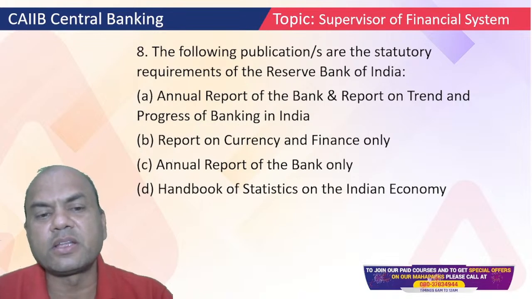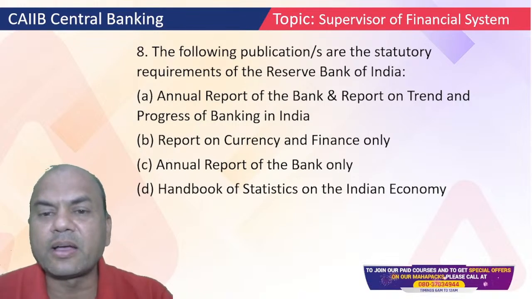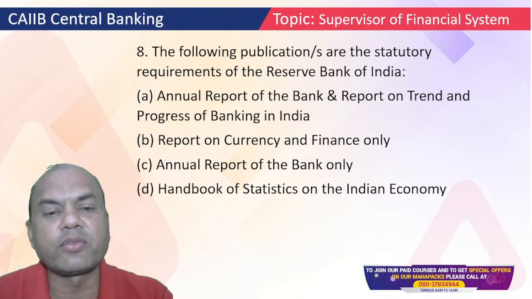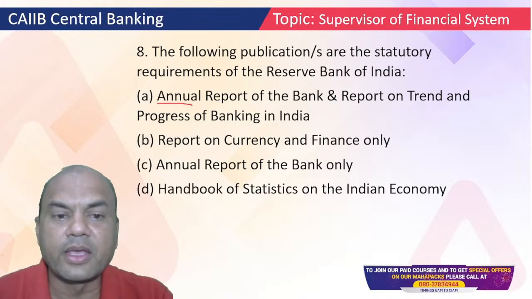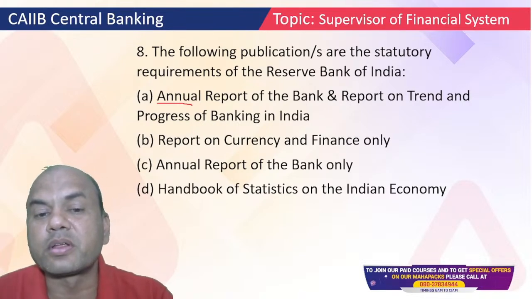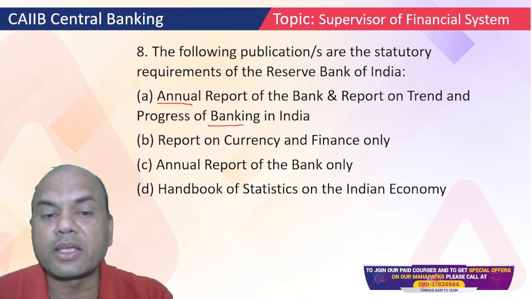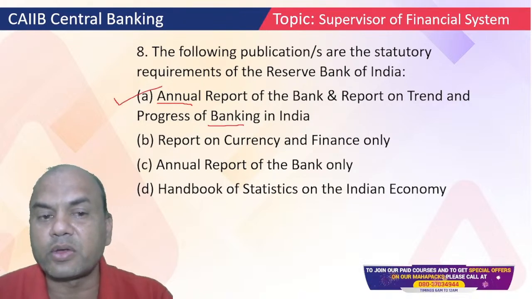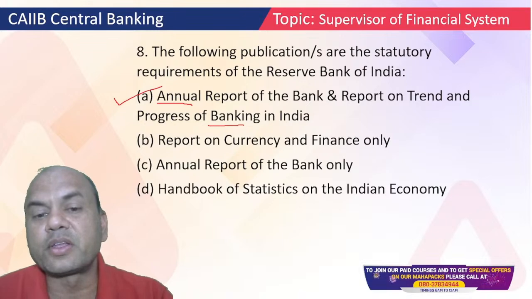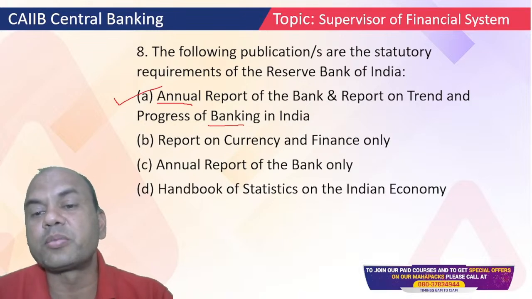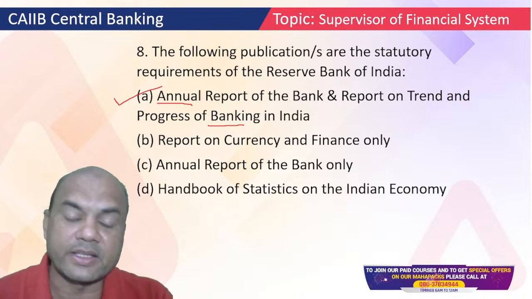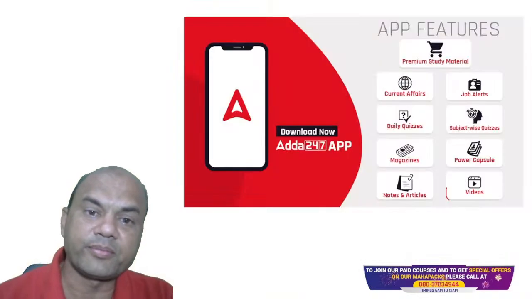What do you think, logically, should be the answer? See here, any company or any institution should give what? First, an annual report, and the second job of RBI is what? Banking, to develop the banking. So the answer will be A, right? Logical answer is this: annual report of the RBI as well as report on trend and progress of banking in India, right? So that is the answer, A, okay?